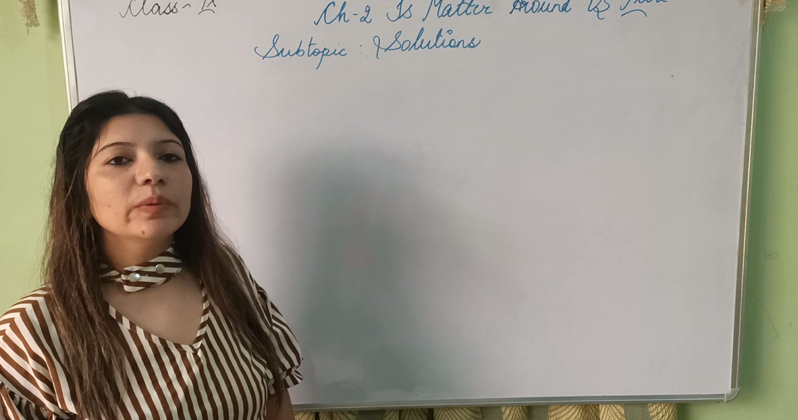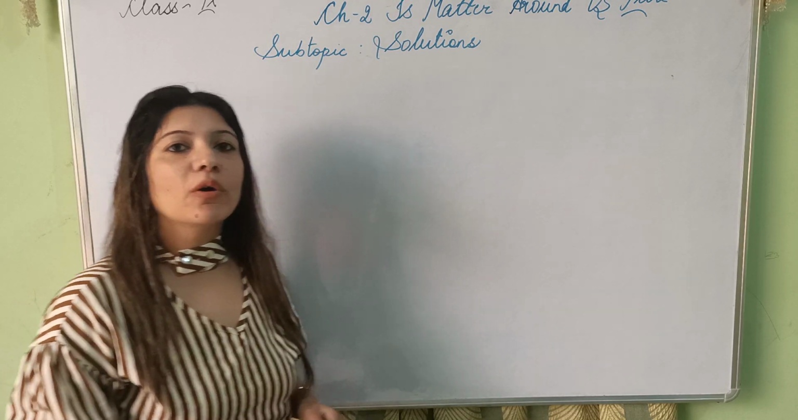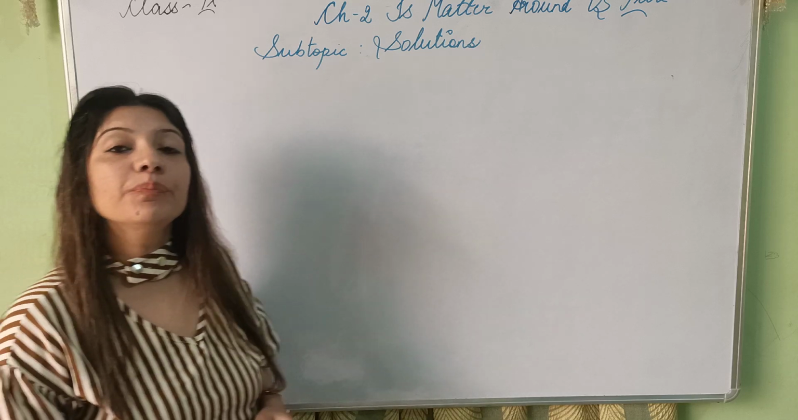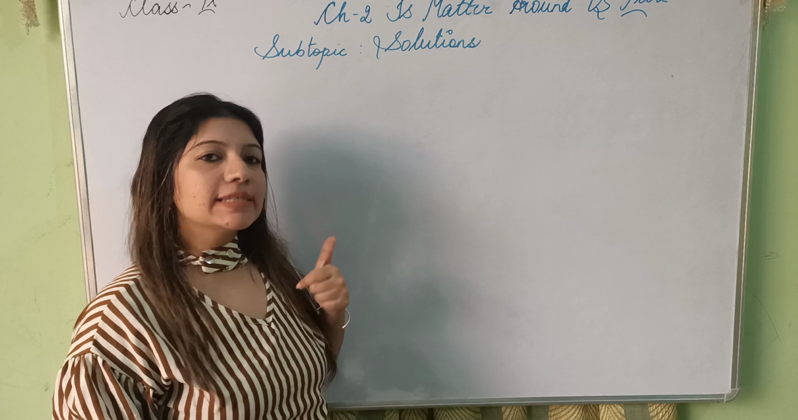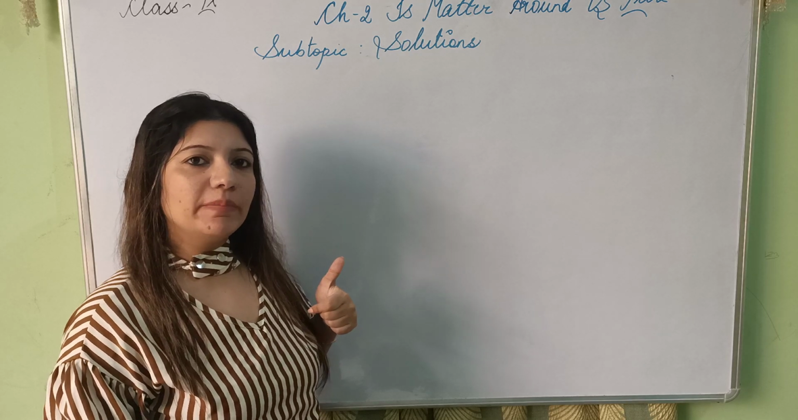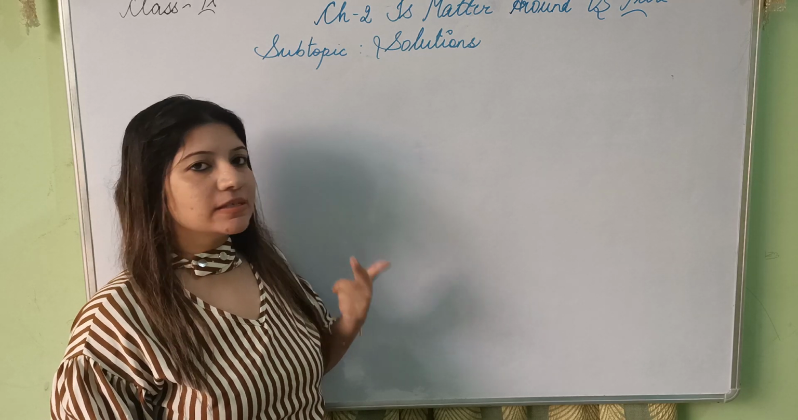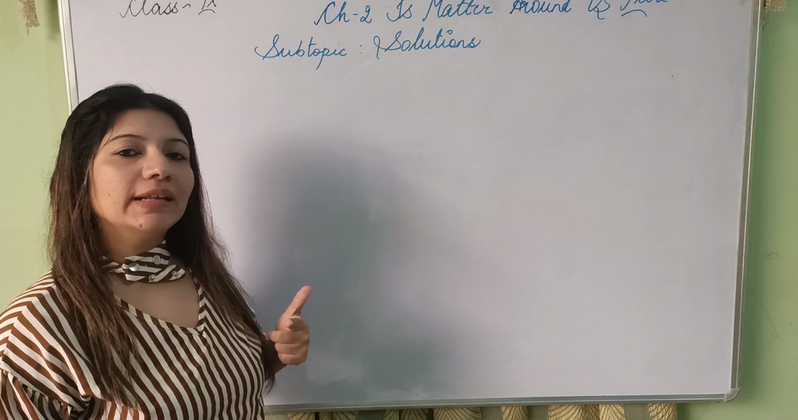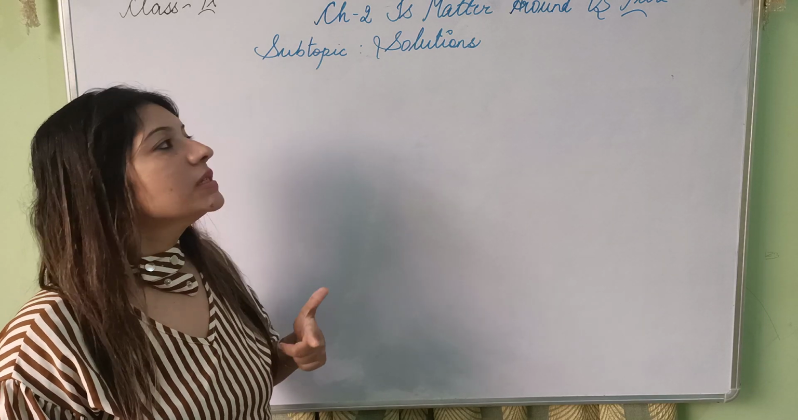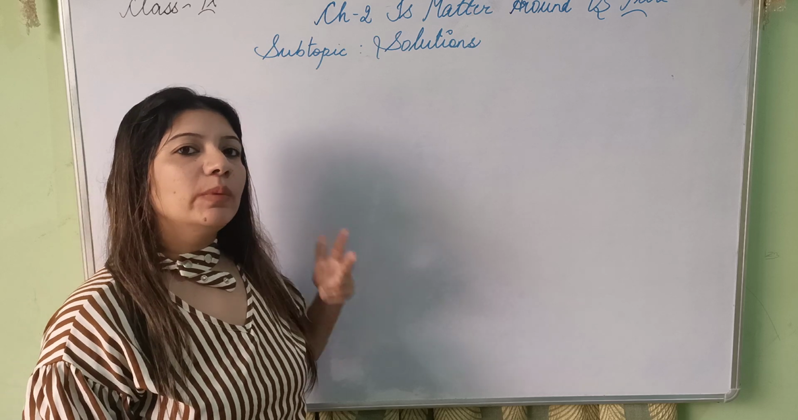Today we'll be continuing with chapter 2, Is Matter Around Us Pure, of chemistry class 9. In the previous topic we discussed what matter is and its chemical composition. Matter can be classified into pure substances and impure substances. The pure ones can again be classified into elements and compounds, and for the impure ones we did mixtures.